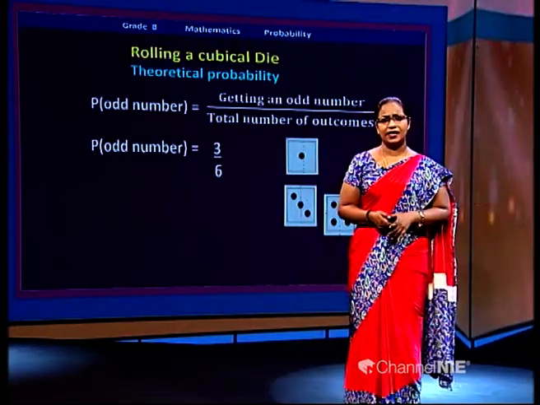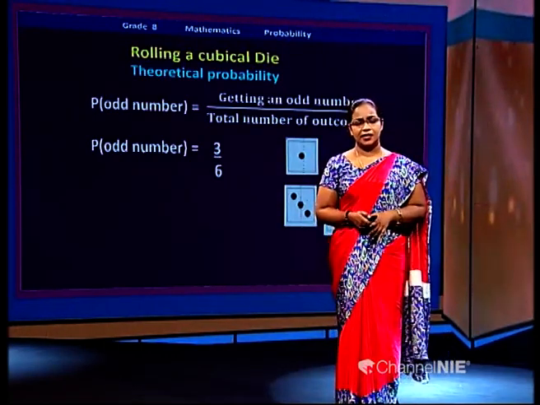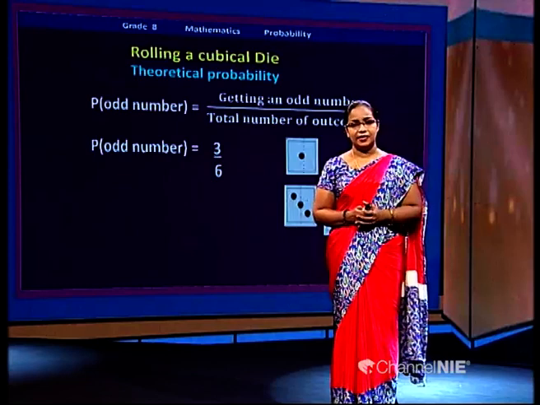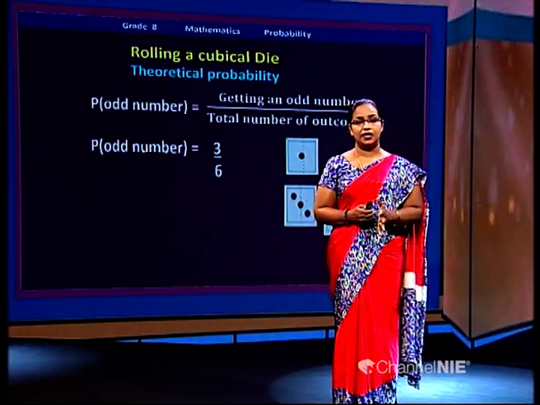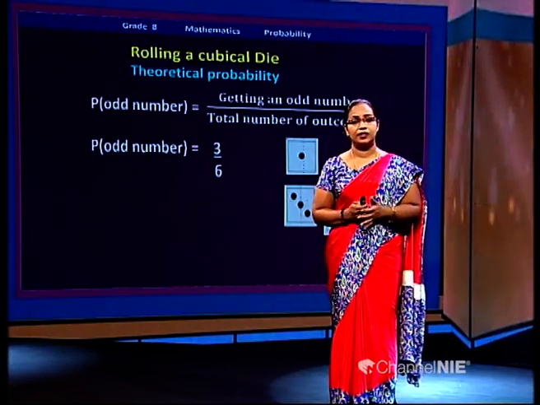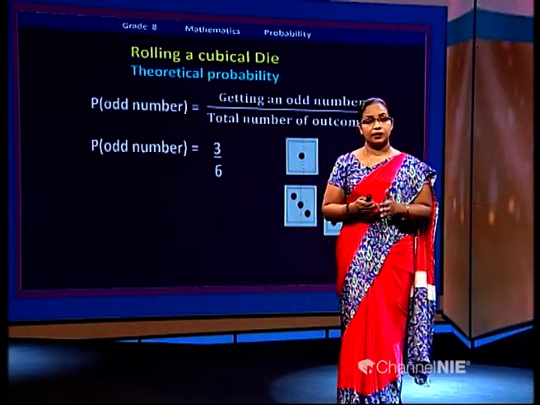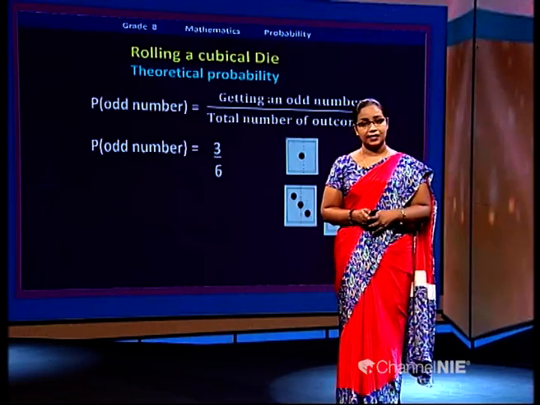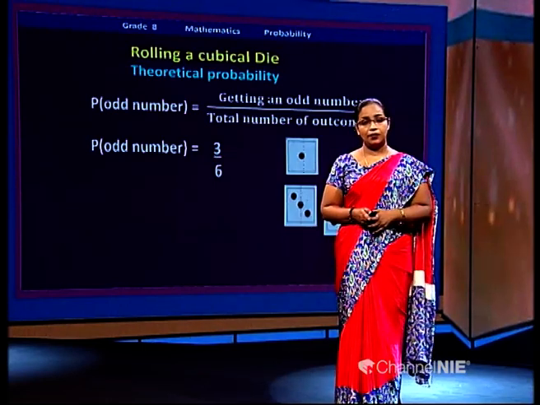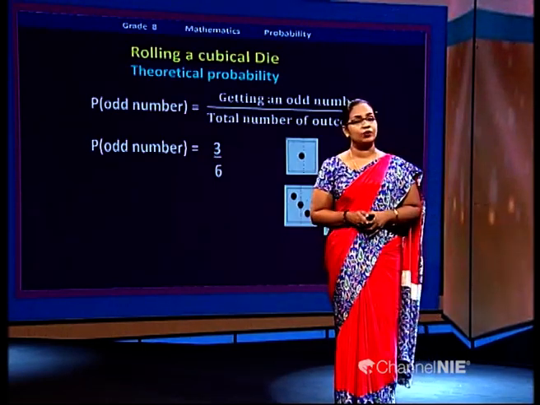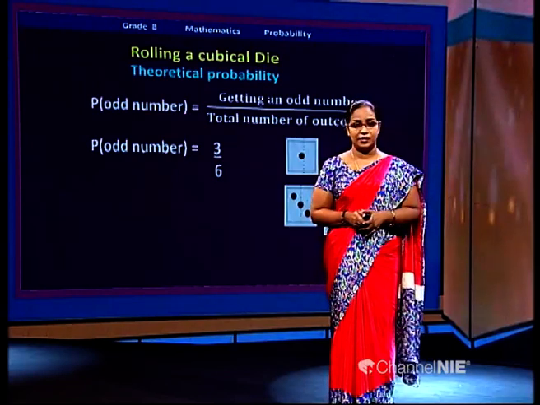Is this your final answer? Is it? Yes, it is correct. Out of 6, 3 numbers are odd numbers. So, we wrote the probability as 3 over 6. You going to keep this as the final answer? If you keep this as the final answer, most probably you will lose marks for your exams.